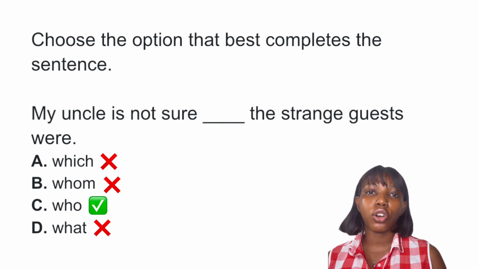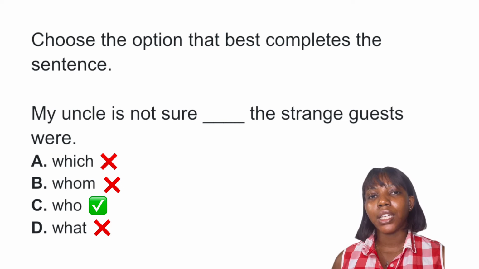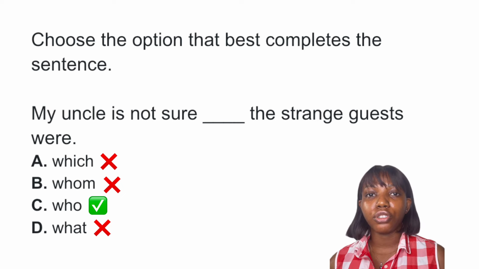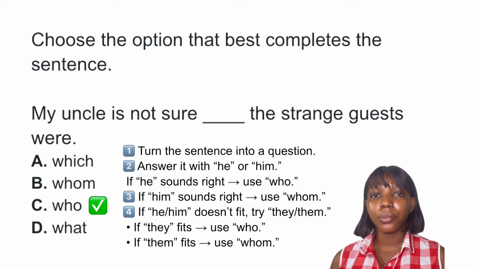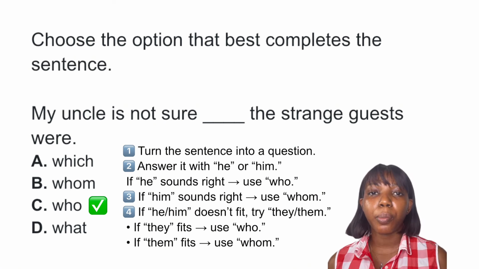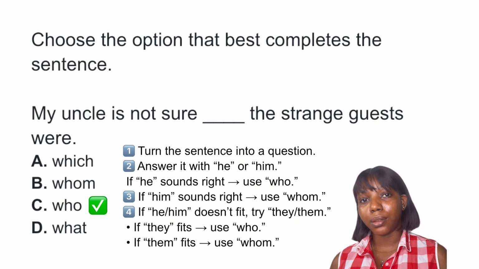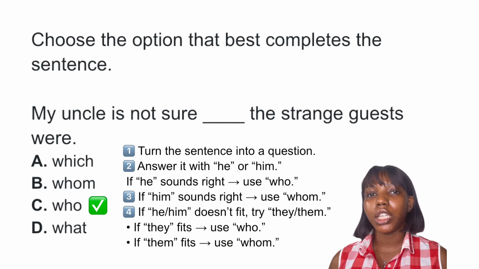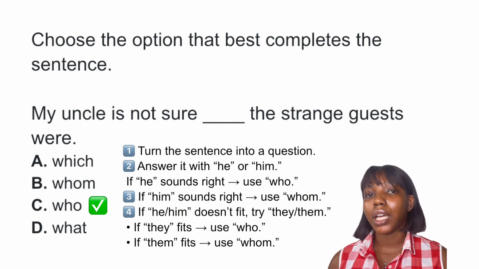Although there's a shortcut to solving questions like this related to who and whom, and that is using the four rules. The first rule is to change it to a question. The second is try using he. If it fits properly, then the answer is who. The third rule is try using him. If it fits properly, then the answer is whom. The fourth rule is if he or him doesn't fit properly, try using they or them. If they is okay, then the answer is who. And if them is okay, then the answer is whom.